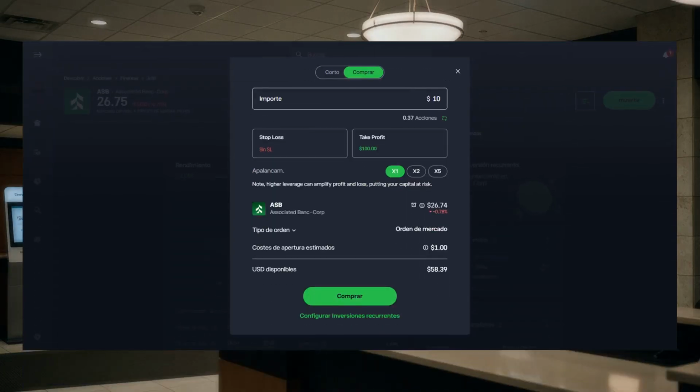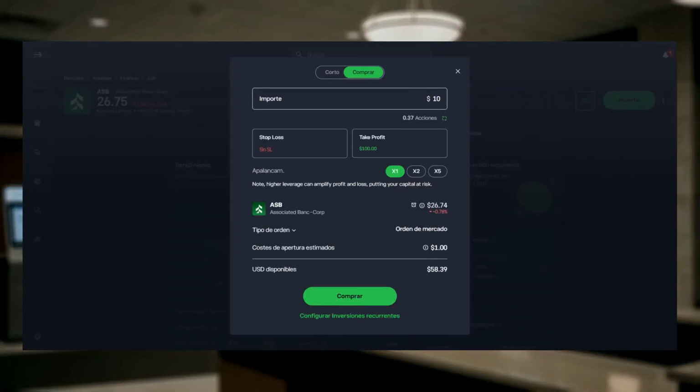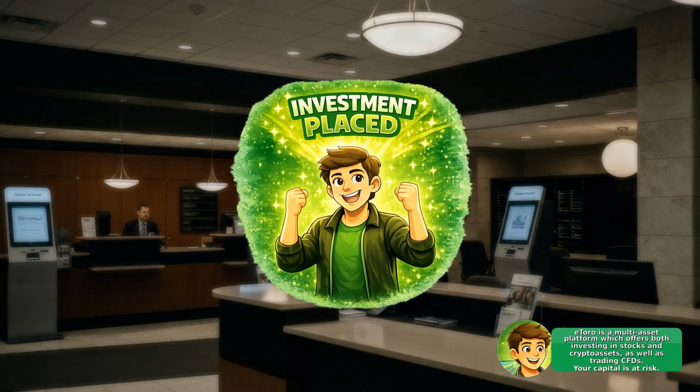Click Invest or Buy, enter the amount you want to invest, then carefully review the order details and submit the trade. If the market is closed, the order may be set as pending, and if funds are insufficient, the platform will prompt you to add money before confirming. After the order fills, your position will